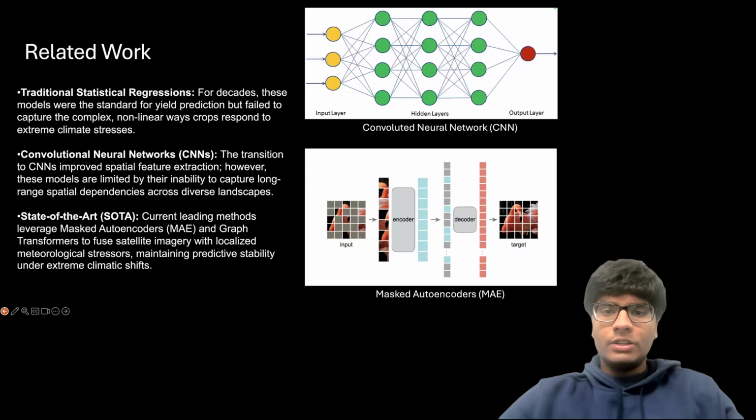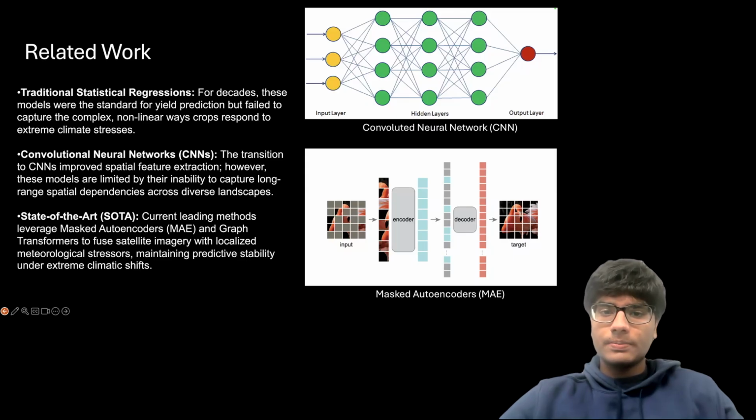Related work. First, we looked at traditional statistical regressions. While they have been the industry standard for decades, they simply cannot handle the complex nonlinear biological responses crops have to extreme climate stress. We then saw a shift towards convolutional neural networks, or CNNs, which significantly improved how we extract spatial features. However, CNNs have a fundamental limitation: they struggle to connect data points across long distances across